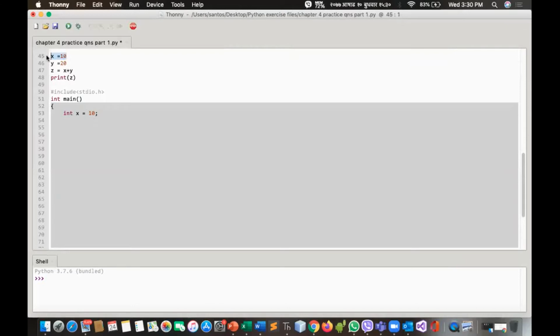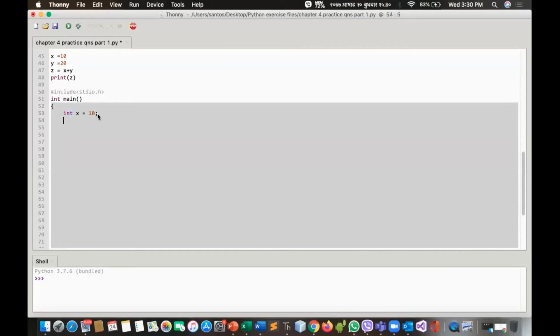Here in Python, what happens? The interpreter automatically understands that these values are free from decimal points. That means the value stored in x is integer type. But in other programming languages such as C, you have to define which type of data you are using.